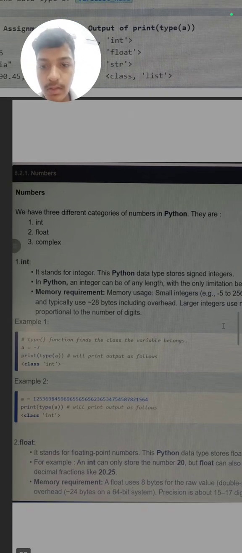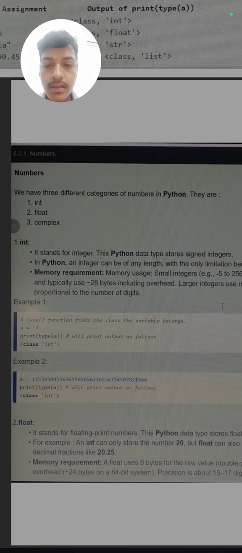Then the number data type, simply 1 2 3 4. There are different categories of numbers: int, float, complex. Int is simply 1 to infinity. Float, as I have told you, like 40.45, has something after the dot. Complex, like we read in 6th or 7th class, is like a is equal to 1 plus 3j.